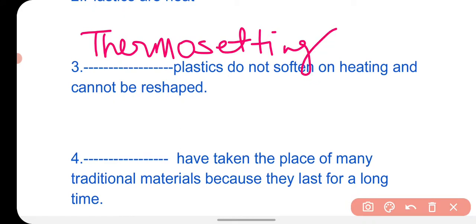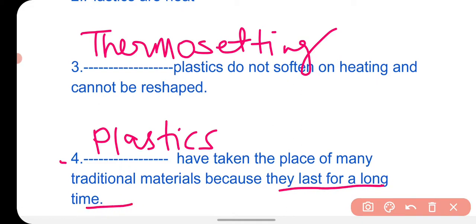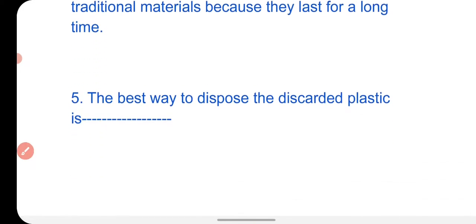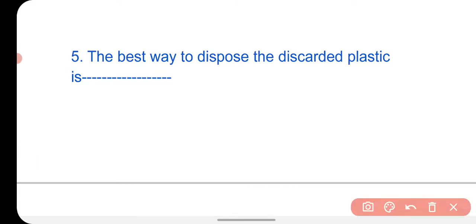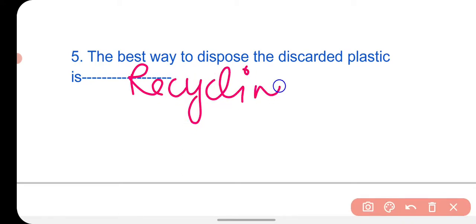Next statement is this fourth one: dash have taken the place of many traditional materials because they last for a long time. Plastics have taken the place of many traditional materials because they last for a long time. They can be used for a longer duration. Next is: the best way to dispose of discarded plastic is recycling. The correct word is recycling here.